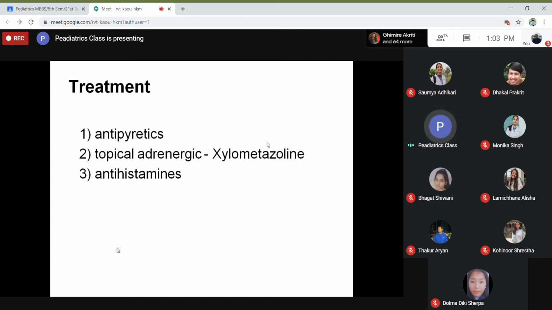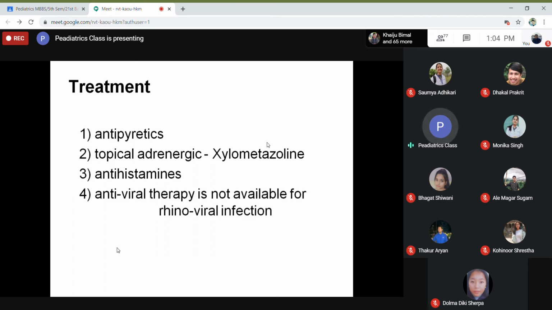Treatment-wise, symptomatic treatment: if fever is there, you can give antipyretics like paracetamol, 10 to 15 mg per kg per dose every 4 to 6 hourly, depending on the temperature. And topical adrenergic drugs like xylometazoline nasal drops you can give. If the child is above 6 months, you can give some antihistaminic like fexofenadine. Above 2 years you can give levocetirizine or cetirizine. So these are the antihistaminics you can prescribe for common cold.